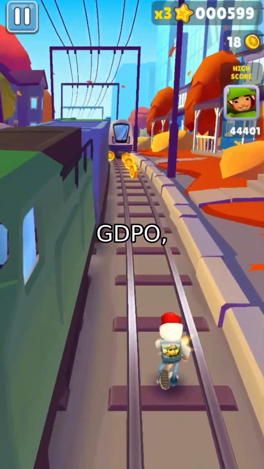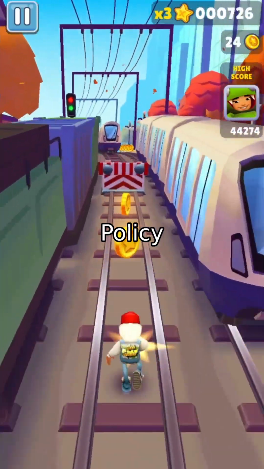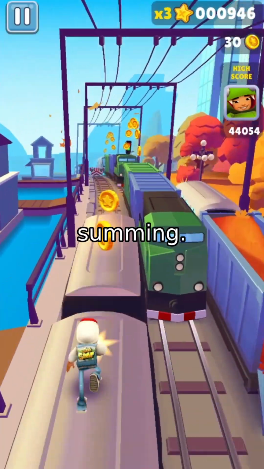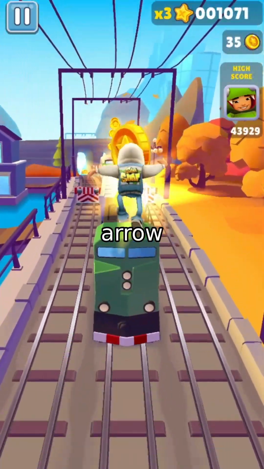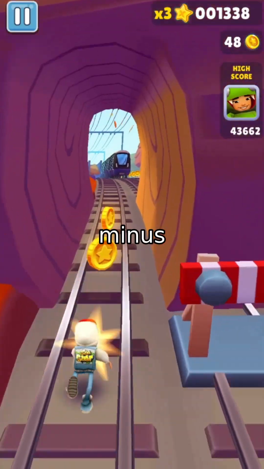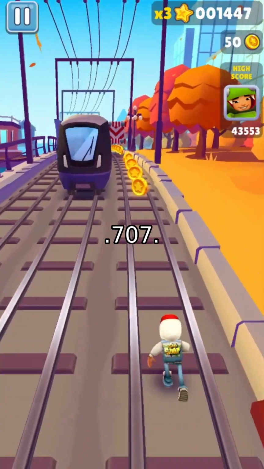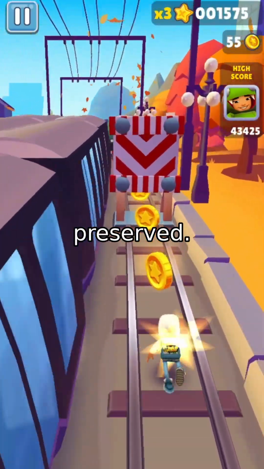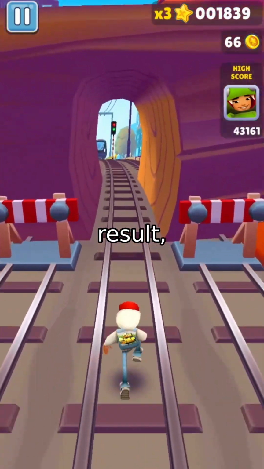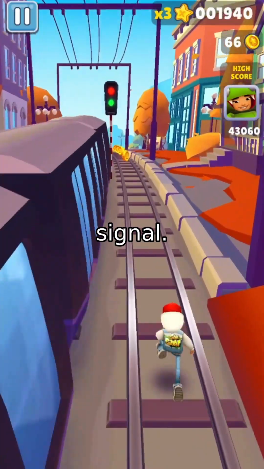Enter GDPO, Group Reward-Decoupled Normalization Policy Optimization. GDPO normalizes each reward independently before summing. So, 2 goes to 1.414, and 1 goes to -0.707. The distinction is preserved. Then batchwise normalization stabilizes the scale. The result? A richer, more expressive training signal.